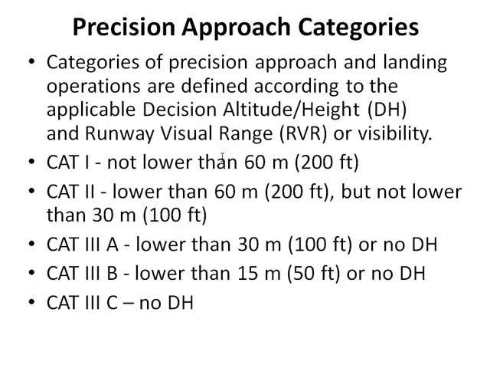So there are three categories in precision approach. These categories are defined based on two different things: the decision altitude or height, which is simply called DH, or the runway visual range, that is RVR, or simply visibility.